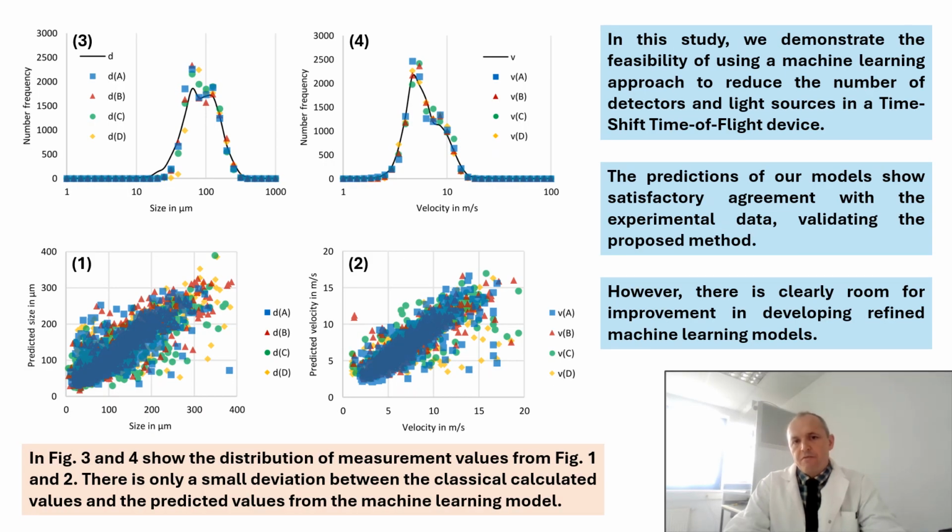In diagrams 3 and 4, the distribution of measurement values from diagrams 1 and 2 is shown. There is only a small deviation between the measurement values from the classical calculation method and predicted values from the machine learning model. As a conclusion, we can say that in this study we demonstrate the possibility of using a machine learning approach to reduce the number of detectors and light sources in a time-shift time-of-flight device. The predictions of our models show good agreement with the experimental data and consequently validate the proposed method. Thank you for your attention.